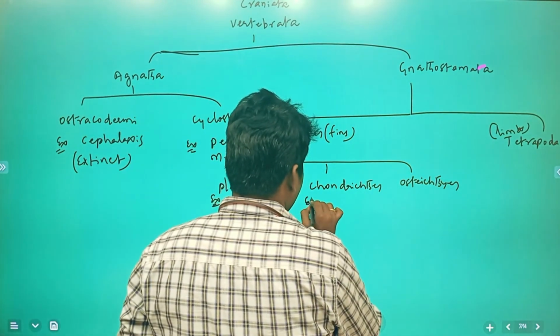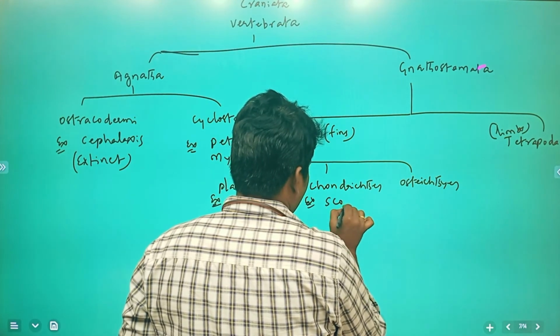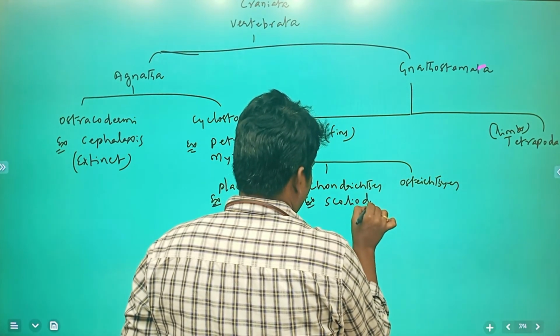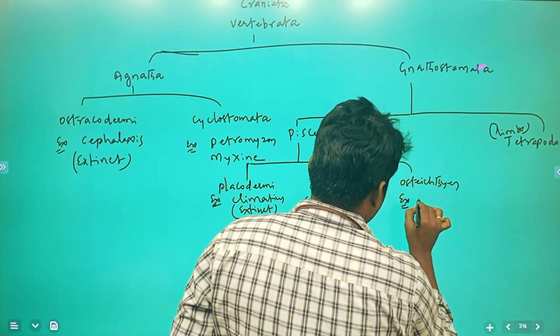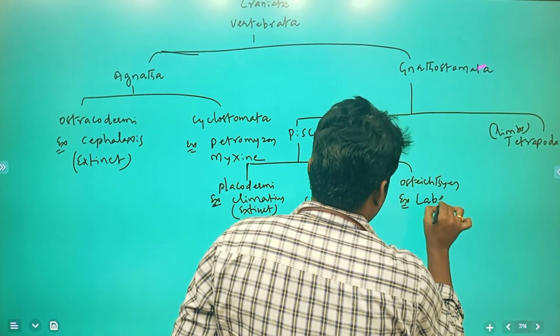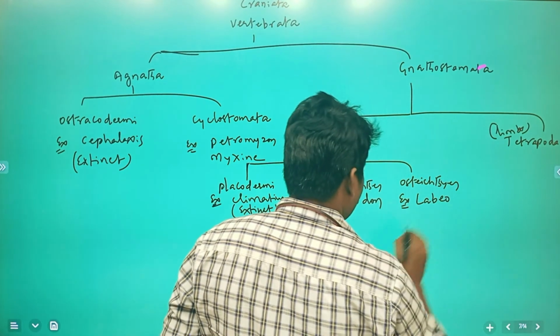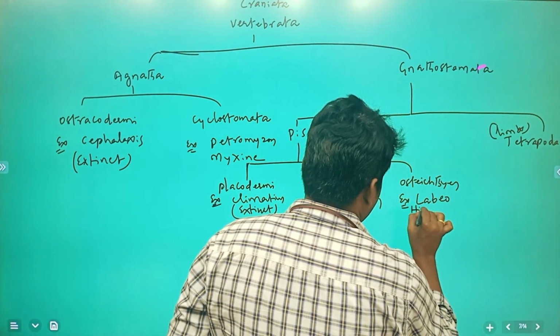Chondrichthyes example: Scoliodon. Next, Osteichthyes example: Labeo. Hippocampus also.